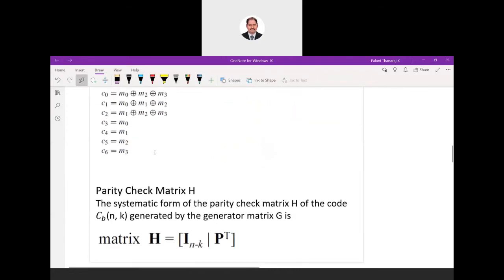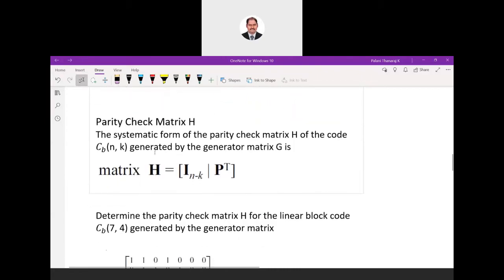Now what is happening on the receiver side? See, it is always a duality. On the transmitter side, if you are having an encoder, what will you have on the receiver side? A decoder. If you are having a modulator on the transmitter side, you have a demodulator on the receiver side. So this is a dual.